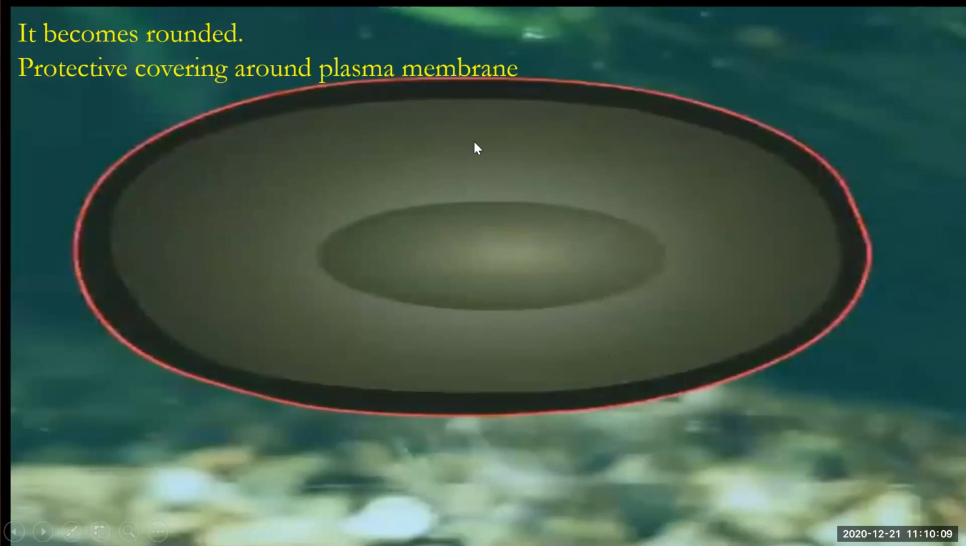Okay, so what happens in multiple fission? Amoeba shows multiple fission in adverse conditions, where there is a lack of food, lack of water, or maybe any other environmental condition. He stops extending his pseudopodia, forms a protective covering around himself, and becomes rounded in shape.